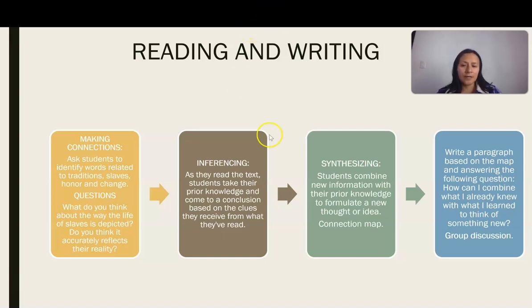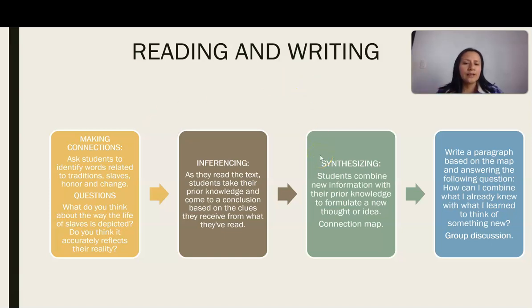And inferencing is the next part. Of course, after these questions, the students are going to read the whole fragment, and then the students are going to use their previous knowledge and the new information to make a conclusion about both.